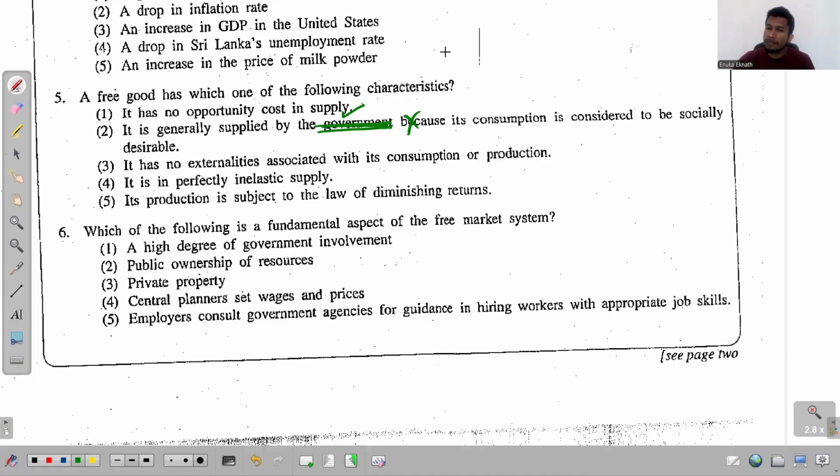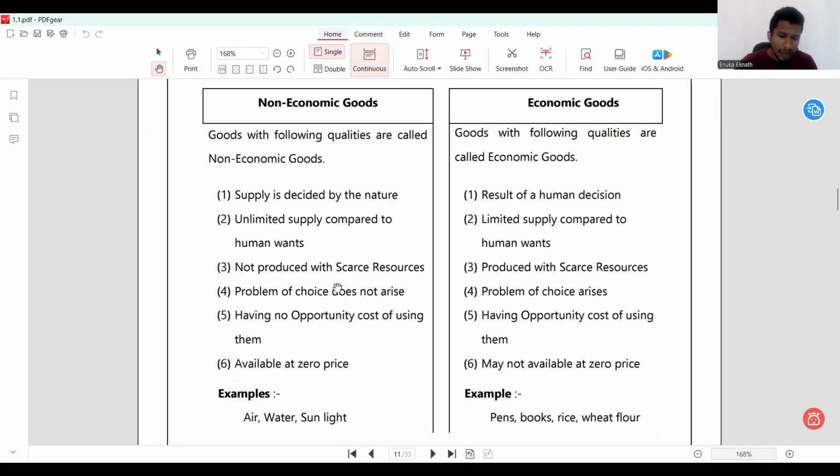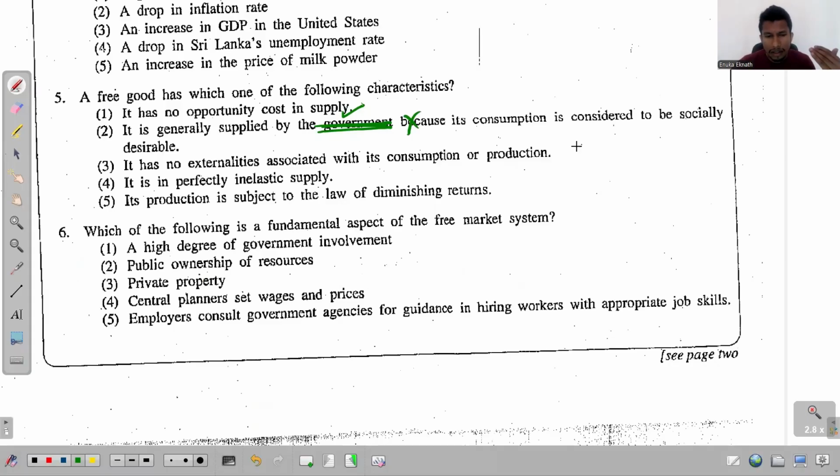We have an example in the tute itself. Look at this one again. It says under examples we have air, water, and sunlight. Just think about sunlight. Generally, of course, we have positive externalities. Otherwise, without sunlight, we can't even survive in the world. So we have positive externalities.